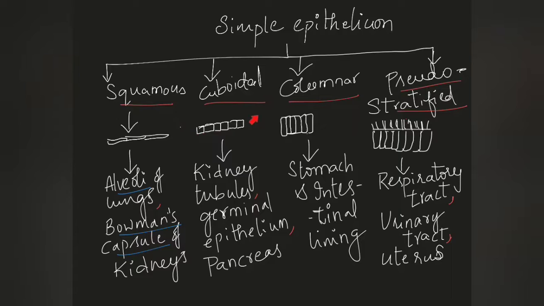Cuboidal epithelium is also a simple epithelium, hence the cells are arranged in a single layer, but the cells are cube-like in structure.